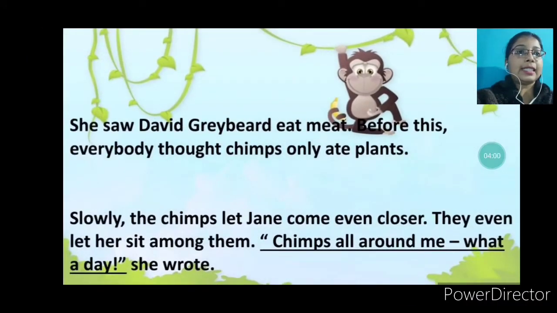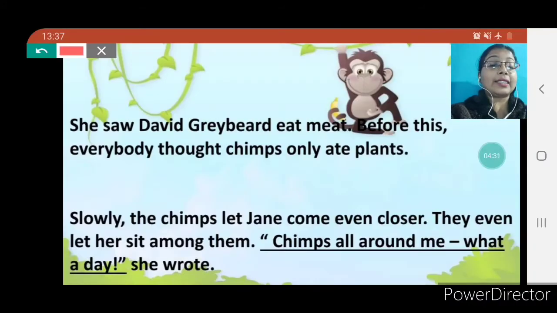So here is the next slide. She saw David Greybeard eat meat. Before this, everybody thought chimps only ate plants. Slowly, the chimps let Jane come even closer. They even let her sit among them. Chimps all around me, what a day, she wrote. She wrote in her diary that chimps all around me, what a day. Now you can see here how excited she was. So here you have to underline, chimps all around me, what a day. You have to underline this sentence. Okay, children?